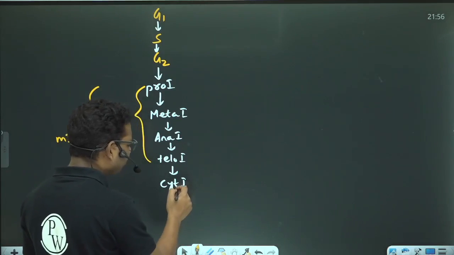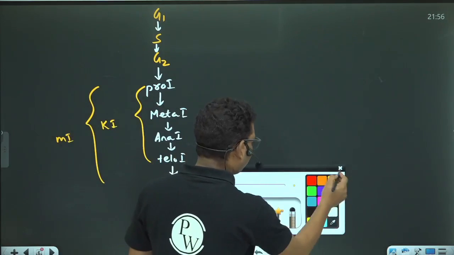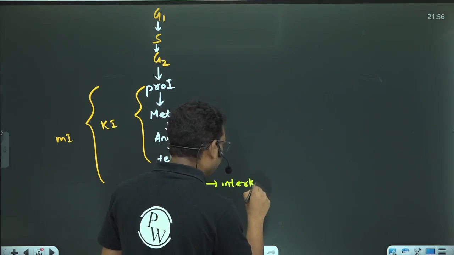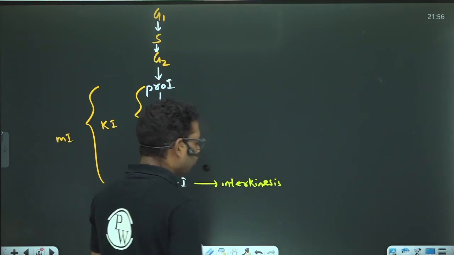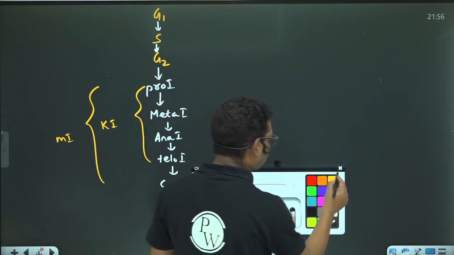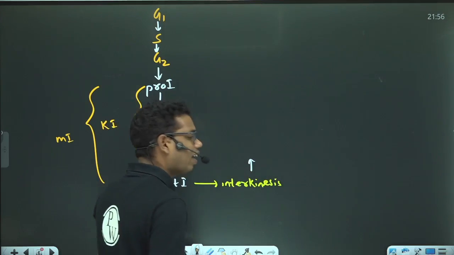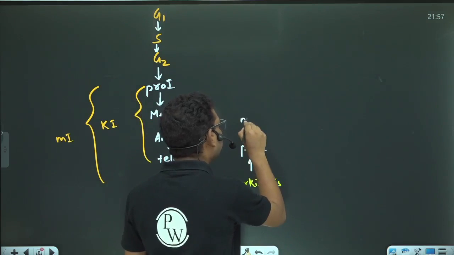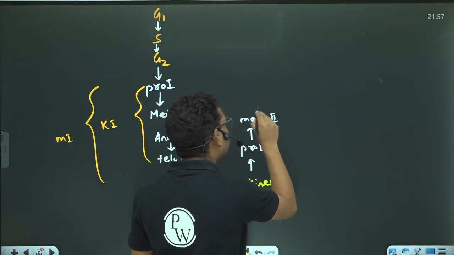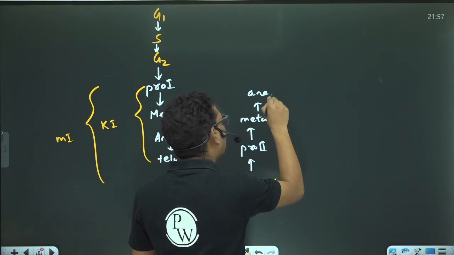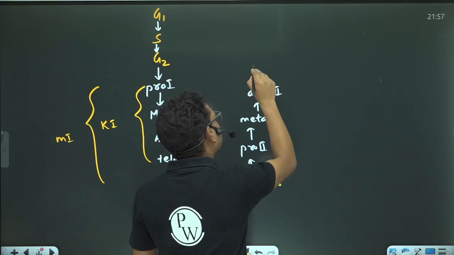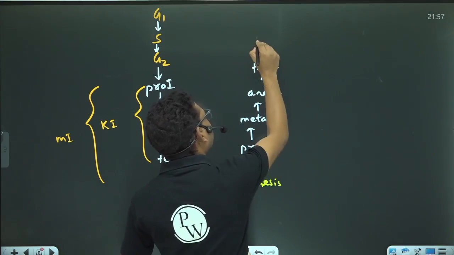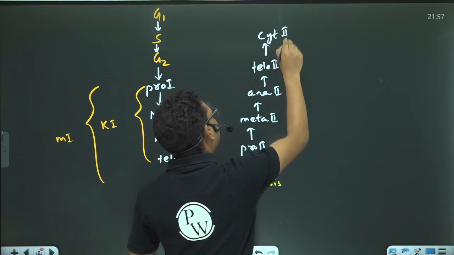After cytokinesis first, there will be a phase called interkinesis. After interkinesis, there will be meiosis second, and this meiosis second will consist of prophase second, then metaphase second, then anaphase second, then telophase second, and after telophase second, there will be cytokinesis second.